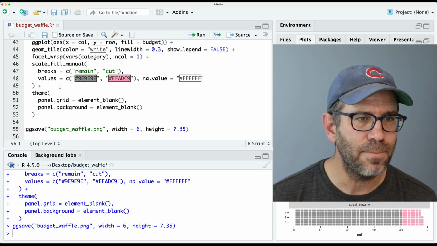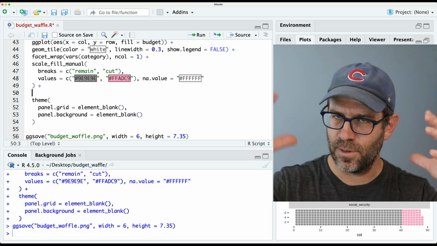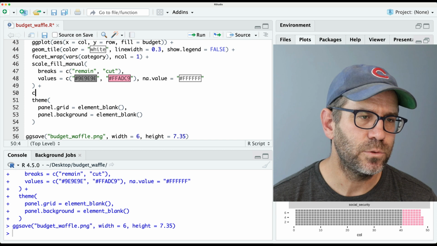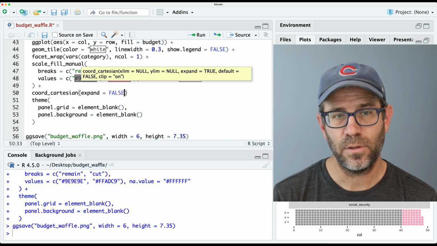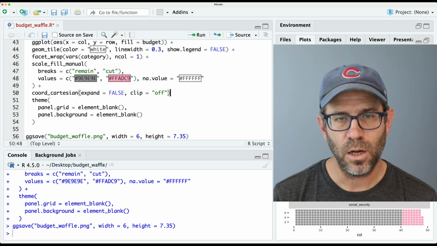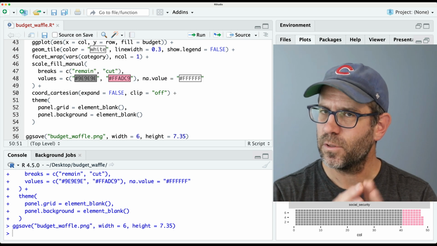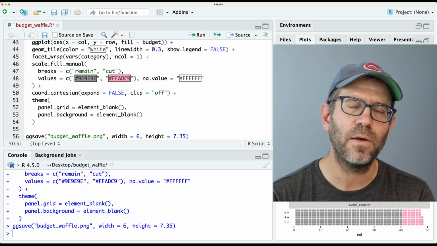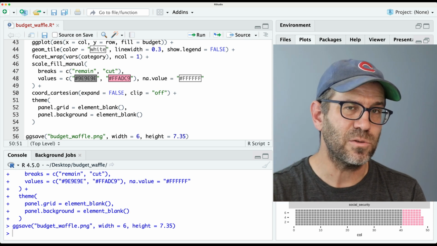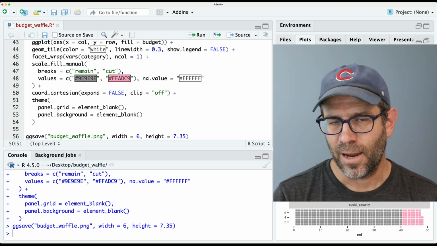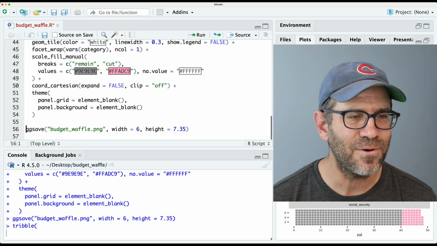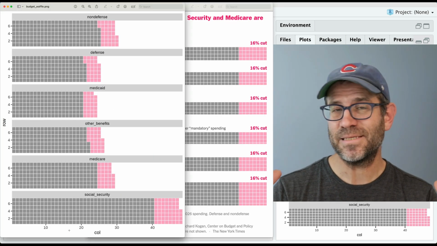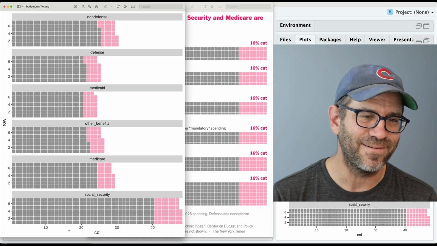I still need, though, to come back up here and get rid of that expansion. And so we'll do coord Cartesian. I'll do expand equals false, clip equals off. Again, that expand equals false turns off the padding. Clip equals off will allow me to plot data outside of the plotting window. I find that I end up wanting clip to be off, so I'll go ahead and set that now. You see that our space is getting much better utilized here, right?